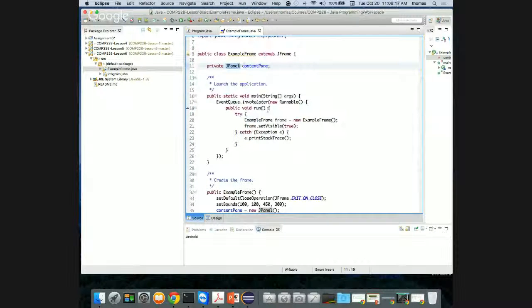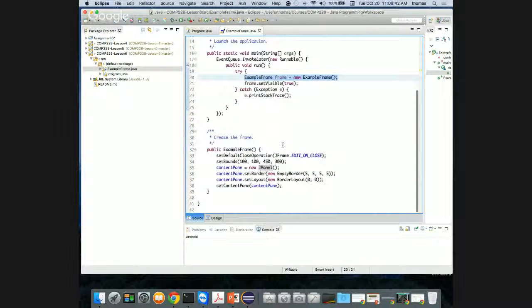What it's doing is creating a new runnable. This is kind of weird, right? Because when I do a new runnable, it's almost like a new thread. We'll talk about that in a bit. And then in a try catch, it's going to try and instantiate a new object of type example frame, which is instantiating an object of itself. Right? This is why it's complex to do these things.